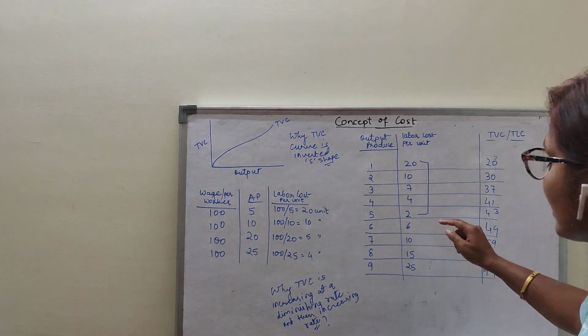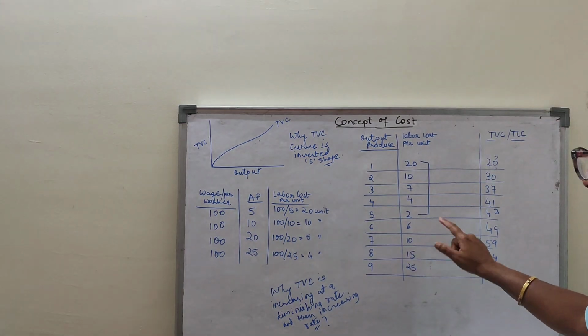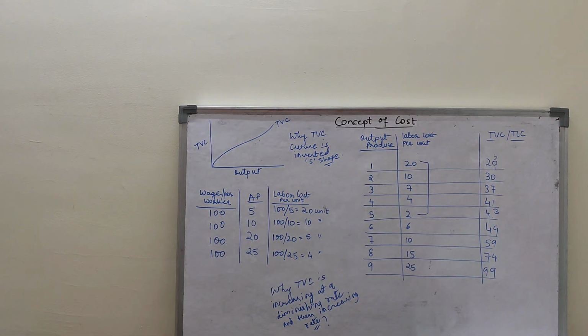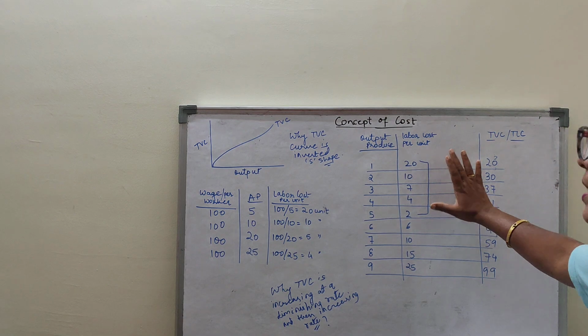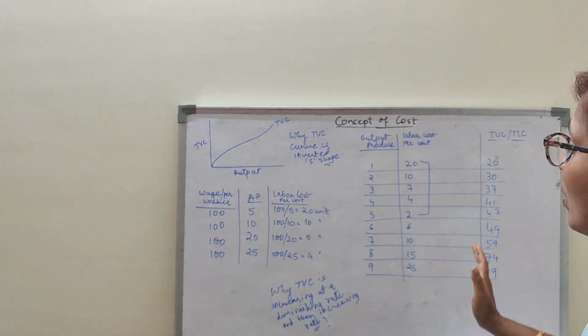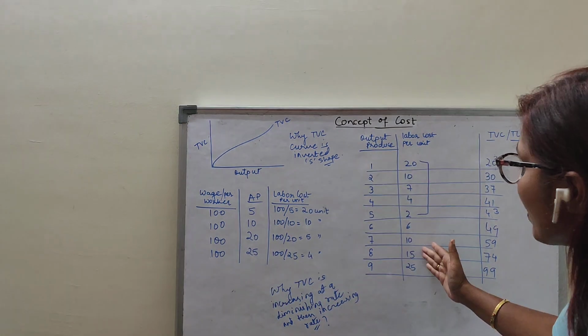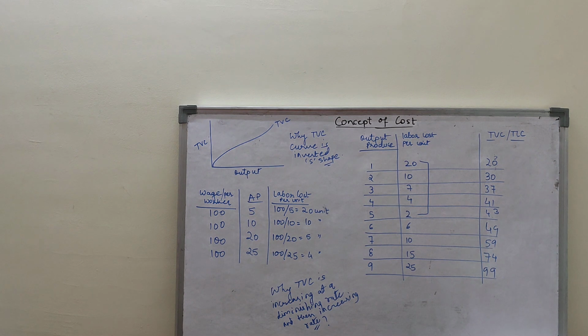That means labor cost per unit is now increasing. So labor becomes expensive. Clear, children? Up to the 5th unit, my labor was cheaper and efficient due to rising of AP. Now after the 5th unit, my labor cost per unit is rising. Clear? That means AP is falling.